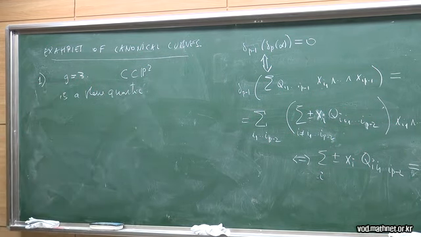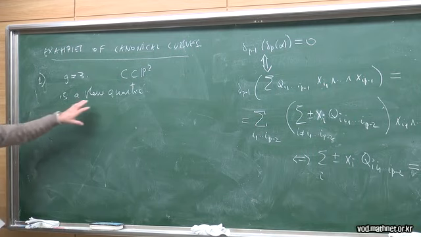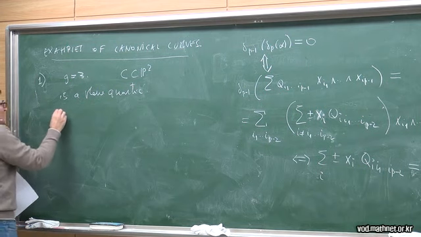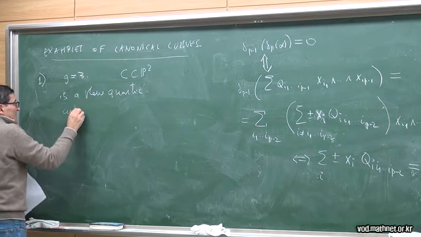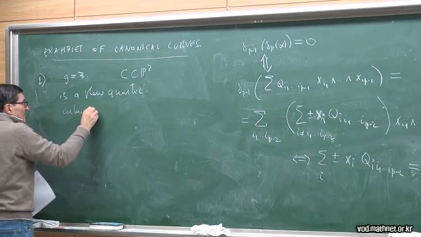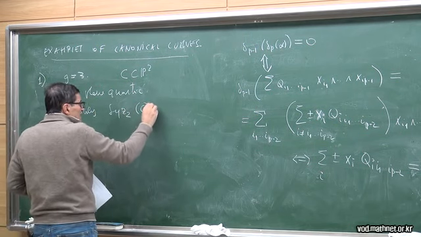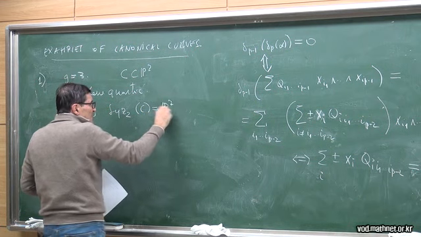Now, a priori, we know that this curve is not contained in any quadric, in any conic. So certainly, we can conclude that seeds 2 of C is equal to P2. There's nothing to intersect.